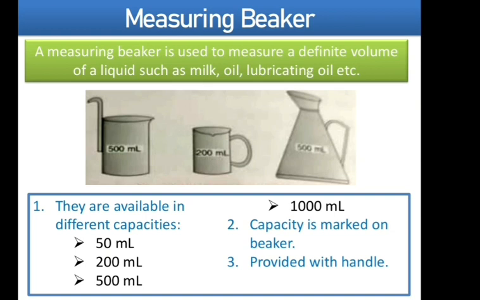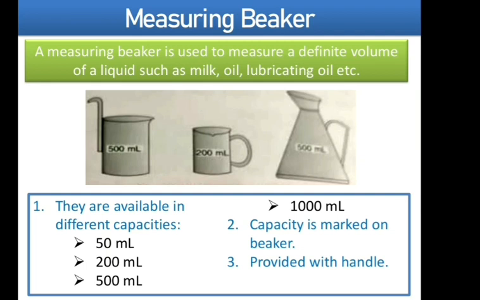So measuring beaker is used to measure a definite volume of the liquid from a large quantity such as milk, oil, lubricating oil etc. If we are having a large quantity of liquid and we have to measure a fixed quantity from this large quantity, what are we going to use? A measuring beaker.